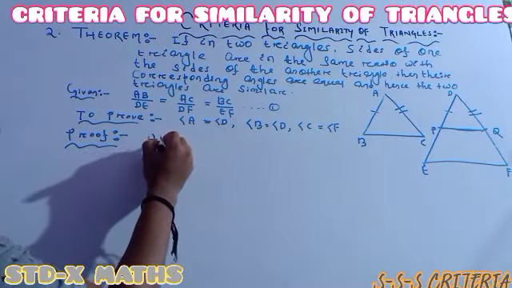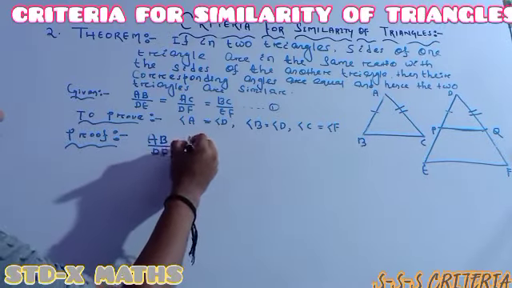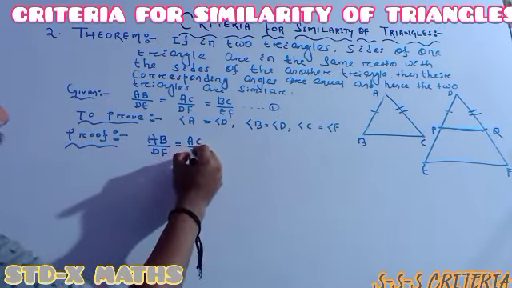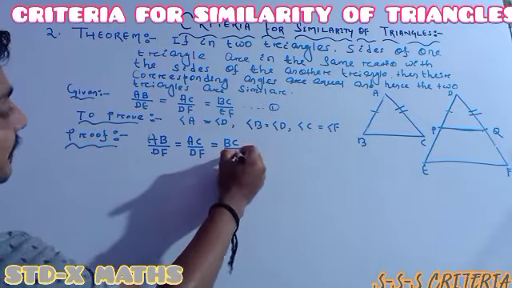See, it is given that AB divided by DE, AC divided by DF, is the same as BC divided by EF.